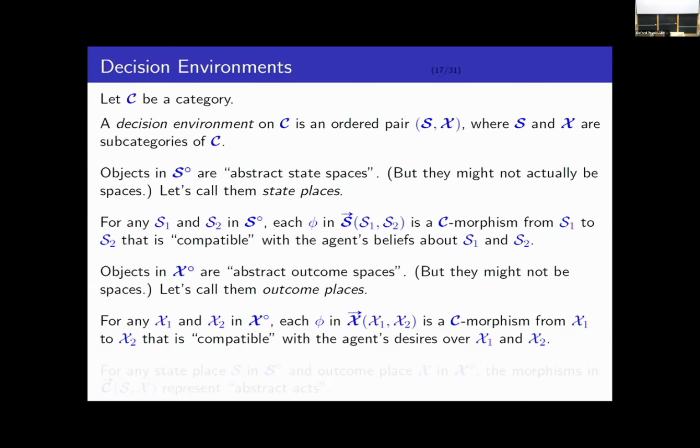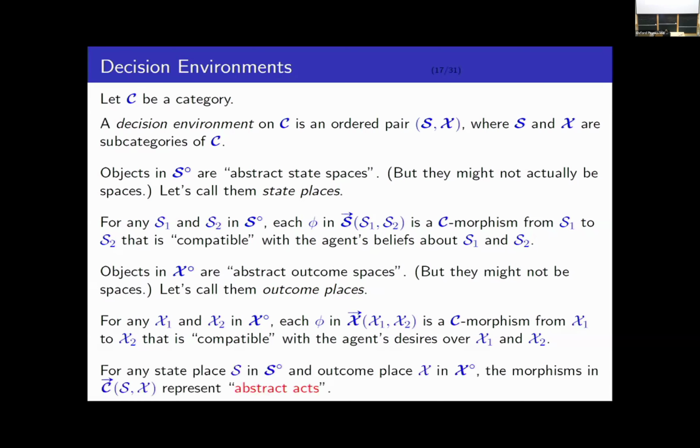It somehow preserves her desires. Again, in a way that I will explain in more detail later. Given any state place S and any outcome place X, the morphisms between S and X represent abstract acts. These are the things that the agent is going to choose to do. So these are the objects of preference. This is the setting for the decision problem.